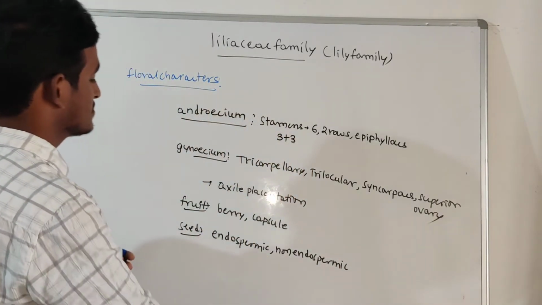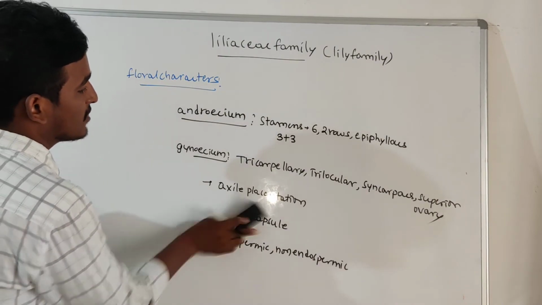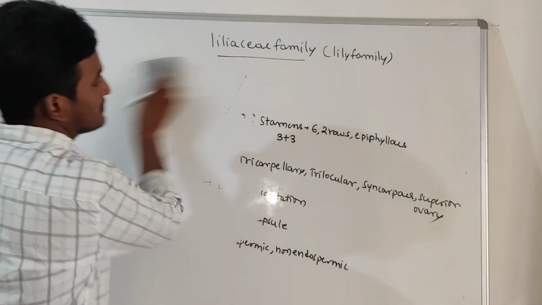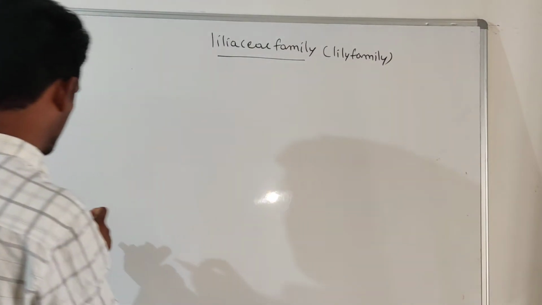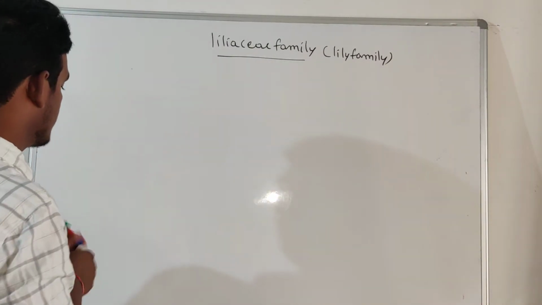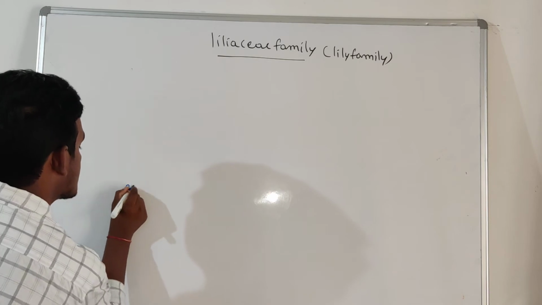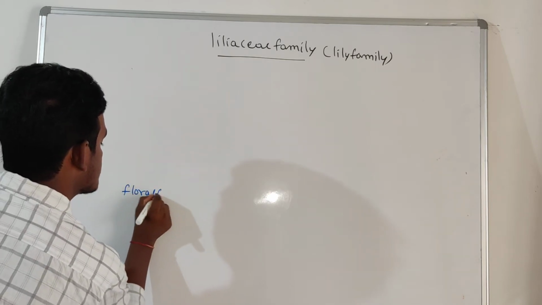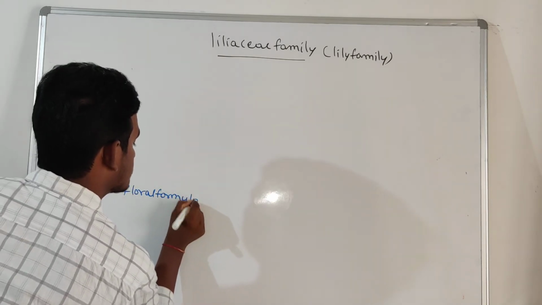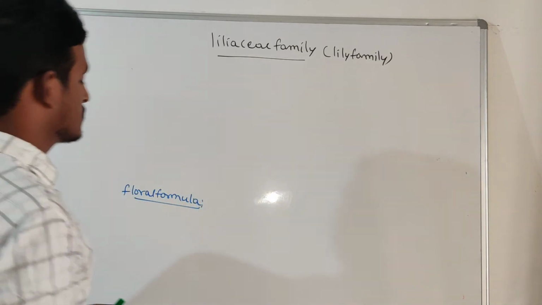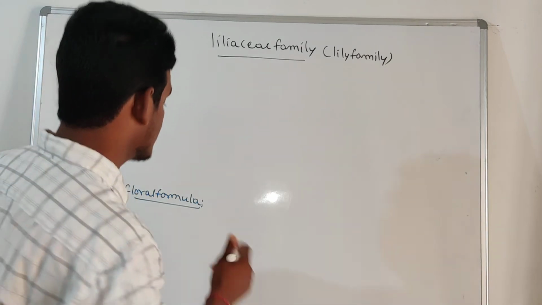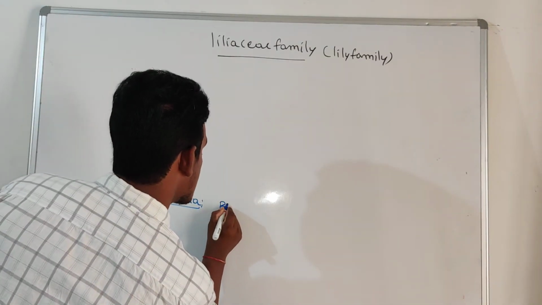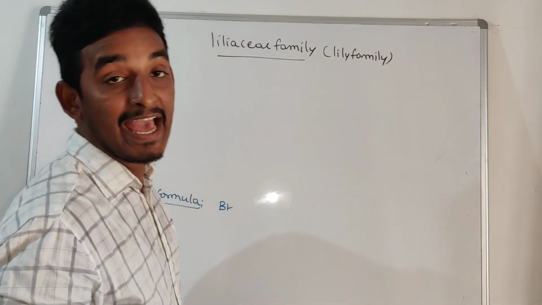After this, we should write the floral formula. Based on that we can make a floral diagram also. So here the floral formula: the flower is bracteate, bracts are present, so that's why Br.